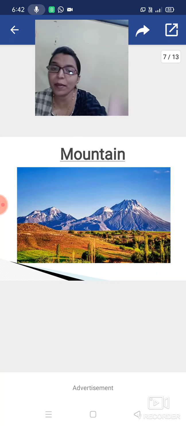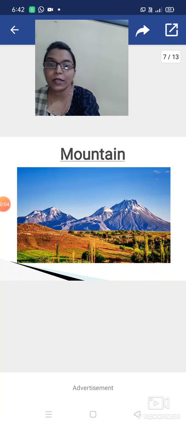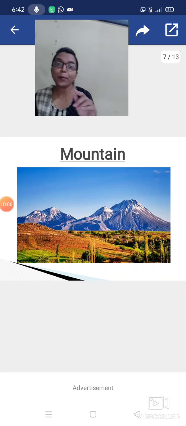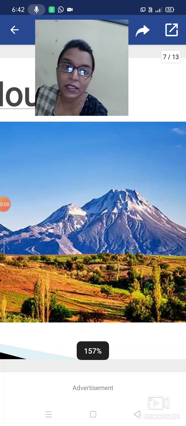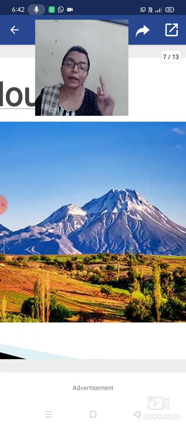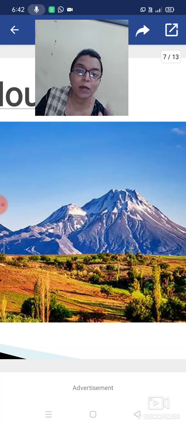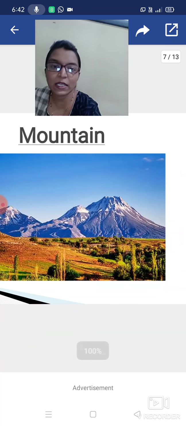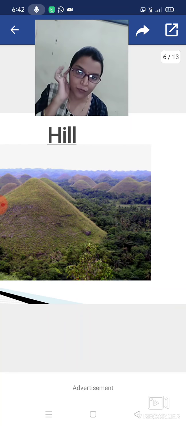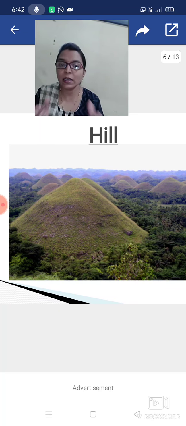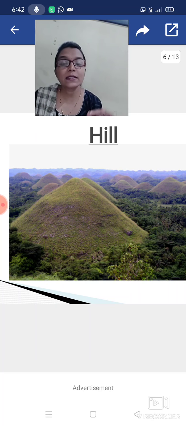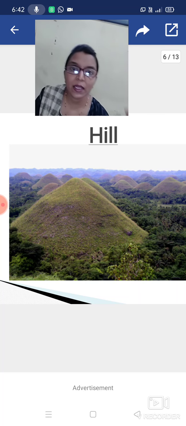Now what is meant by peak? See first, it has the peak. Peak means in that image you can see the top end of the mountain, and you can say that for the hill also. The top of the hill also you can say is the peak.